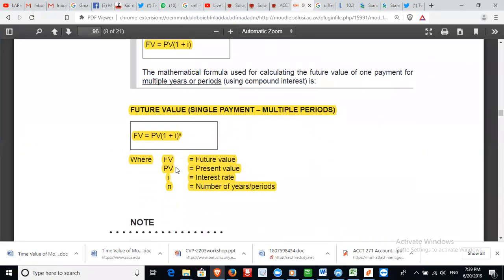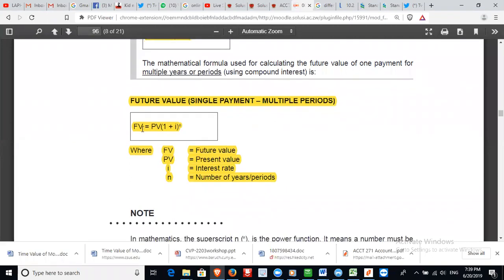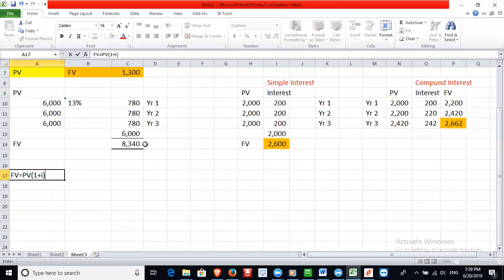And if we have multiple periods, the future value is equal to PV, that is present value, multiplied by 1 plus I to the power N. I together, 1 plus I to the power n.